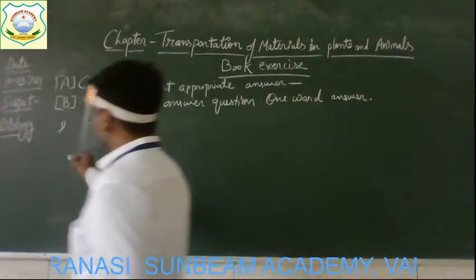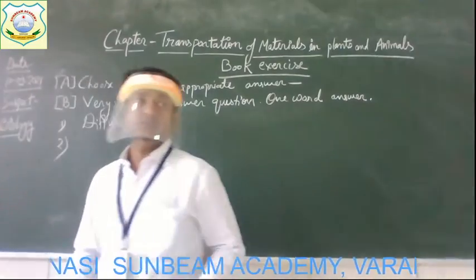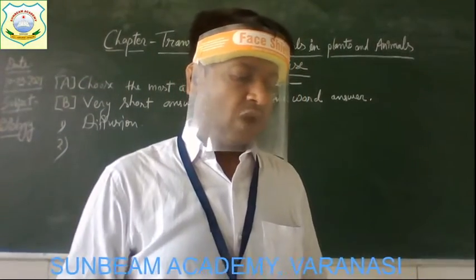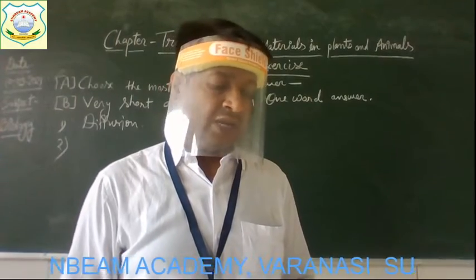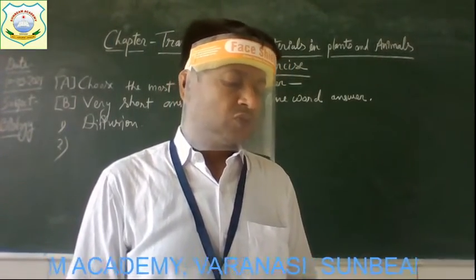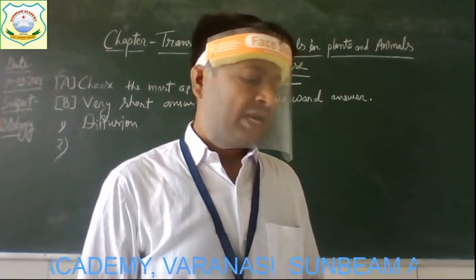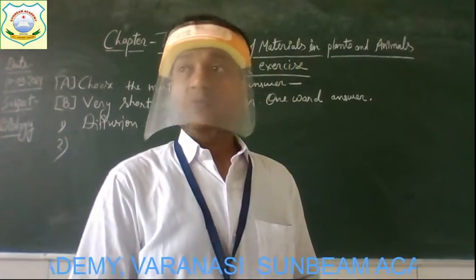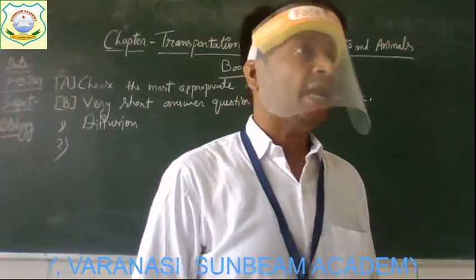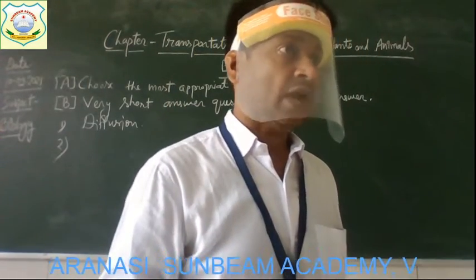Now come to the next question number 2, and the question is, through which process are water and dissolved minerals, salts transported from the roots to other parts of the plant? Now the question here is related to the plants. As you know very well, the roots of the plant absorb water from the soil.